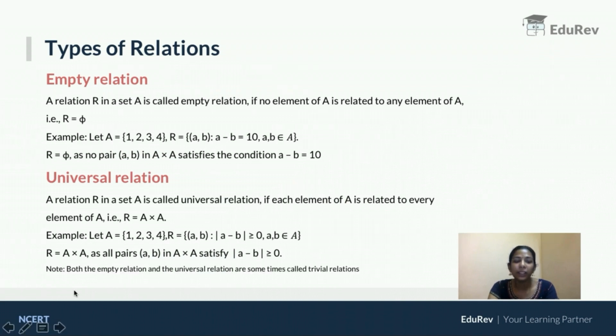And one more important thing is, sometimes they call empty relation and universal relation as trivial relations. So to summarize, empty relation means no element in the first set will be related to any element in the second set. And universal relation means all elements in the first set are related to all elements in the second set. In the empty relation, R will be null set. In universal relation, R will be A cross A, or the Cartesian product on A. I am moving on to the next slide.